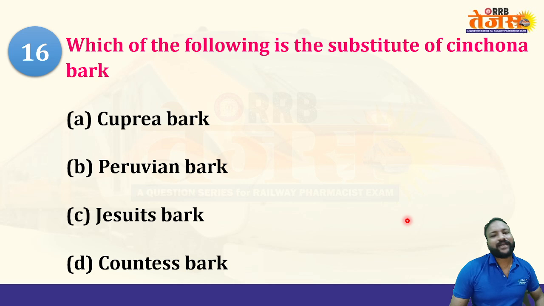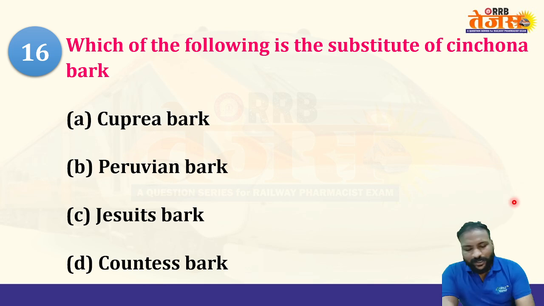As we all know, in pharmacognosy there are five things we need to look for: synonym and biological source, chemical constituents, uses, identification tests, and substitutes as well as adulterants. These five areas we need to cover with respect to pharmacognosy for any competitive examination. Clear? Yes. So what is the substitute here? Let us see the right answer.